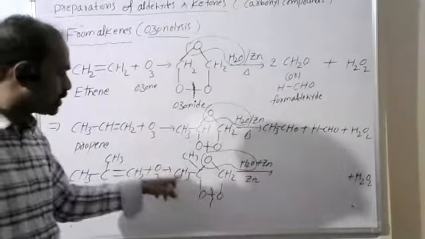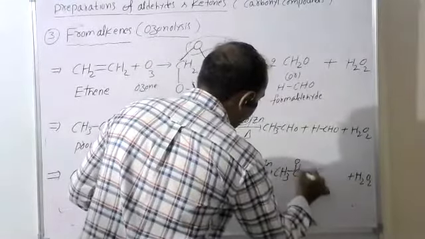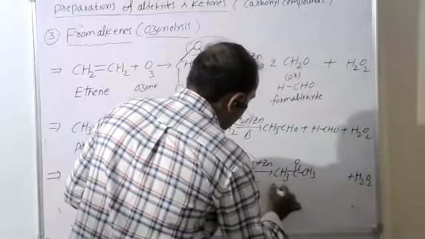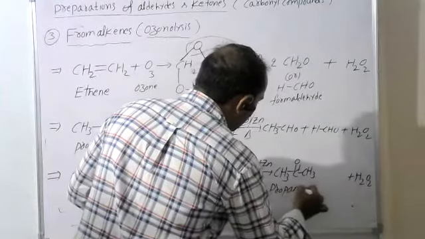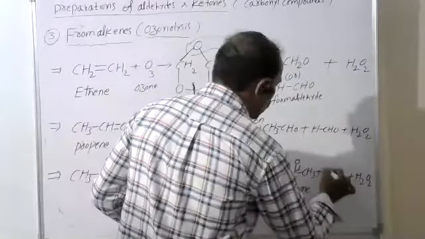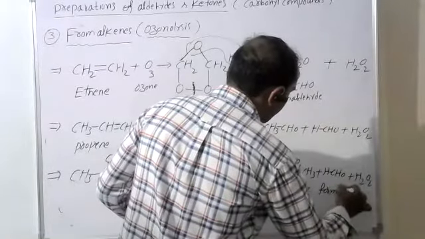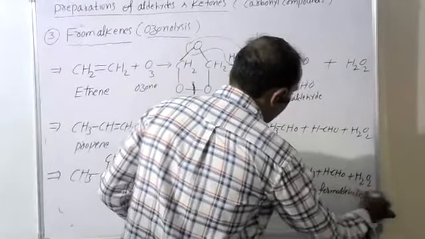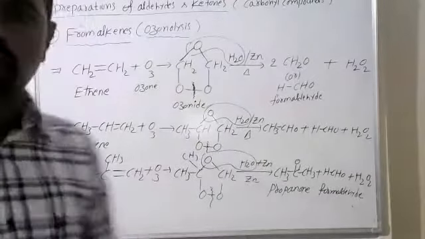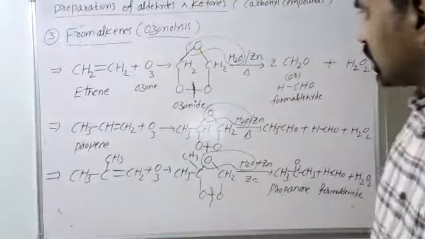CH3COCH3, propanone. The remaining CH2O is called formaldehyde. This is called ozonolysis.